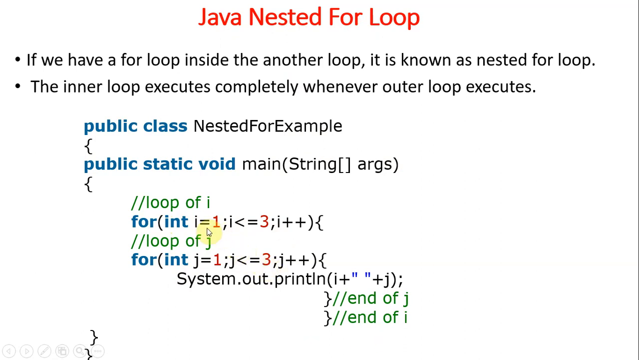First, once the condition of the outer loop is satisfied, then we enter into the inner loop. Then the inner loop will execute completely. Then we go again to the outer loop. Okay, so that is the thing.